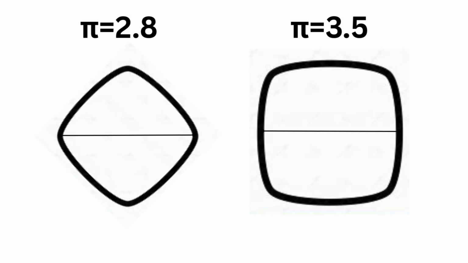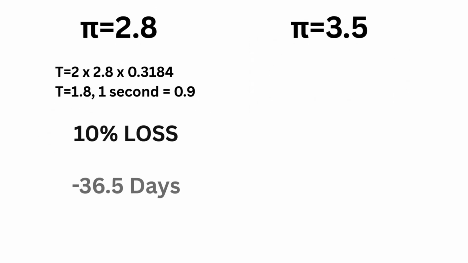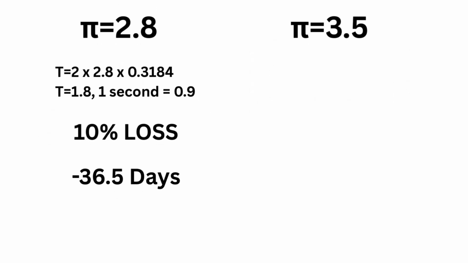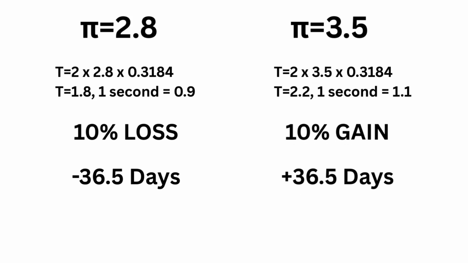This is what the circles, if you can even call them that, would look like. By the way, these technically aren't circles, but I would like to see you try. Back to the pendulums, if pi were 2.8, we would lose 10% of our time, 36.5 days a year, and with pi equals 3.5, we would gain 36.5 days a year. I don't need to explain the consequences of this.